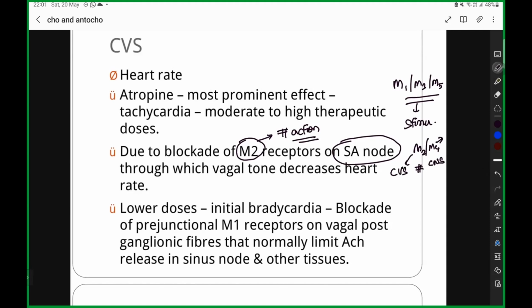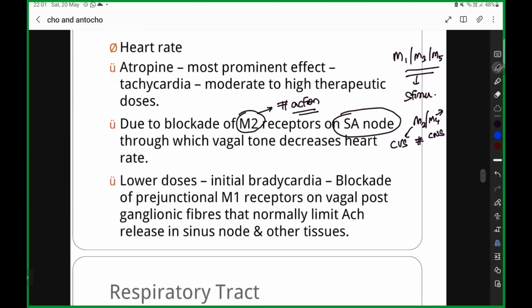So now, M2, what is the normal cholinergic action? To block it. But what happens here? The atropine is going to prevent the inhibition at M2 receptors. Therefore, there will be increased vagal tone. This is going to cause an increase in the heart rate. Is it clear? At lower doses, this is going to initially cause bradycardia.